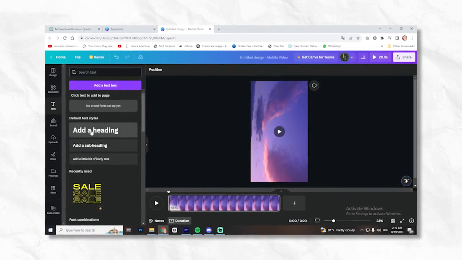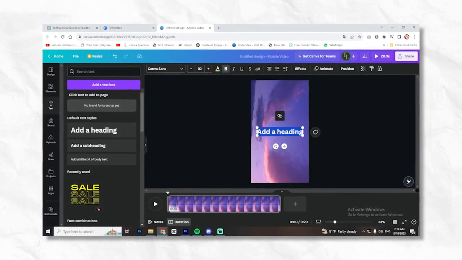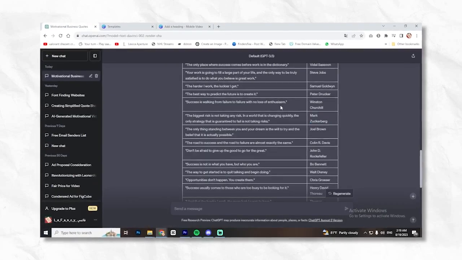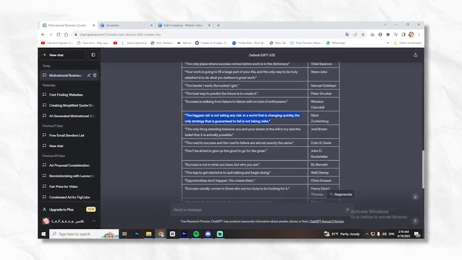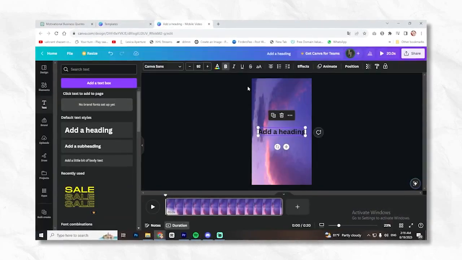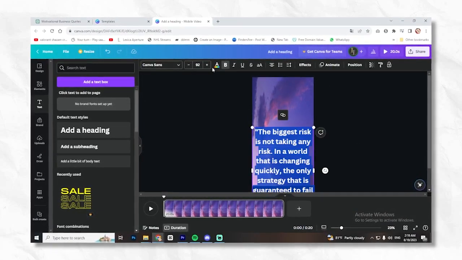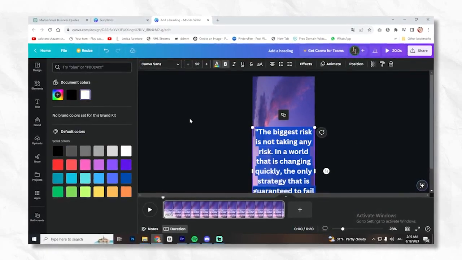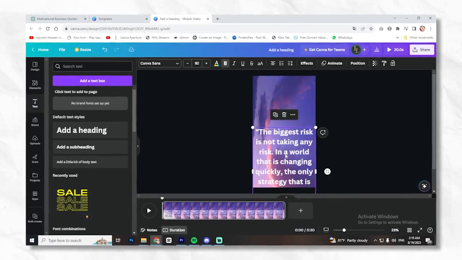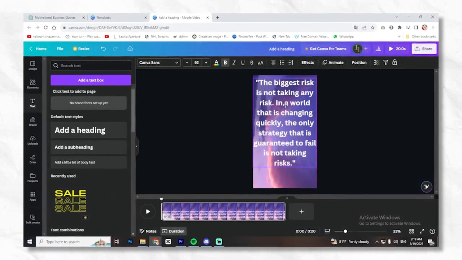The next stage involves adding the quote text. Click on Text, add a heading, and return to ChatGPT to copy the largest AI-generated quote. Change the color to white, for instance, and adjust the text to fit perfectly by modifying the font and font size.